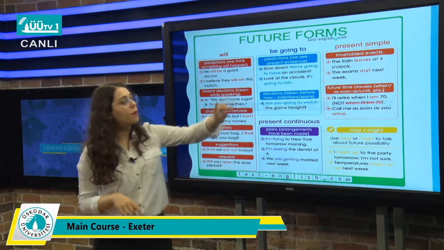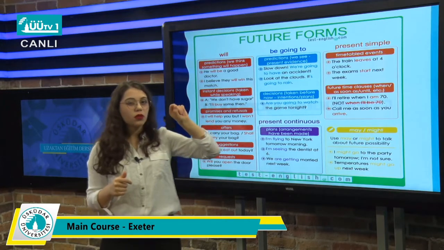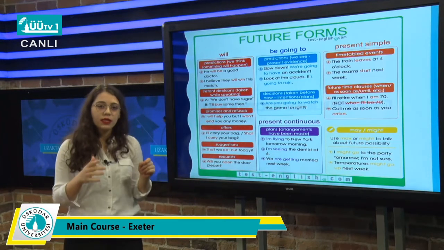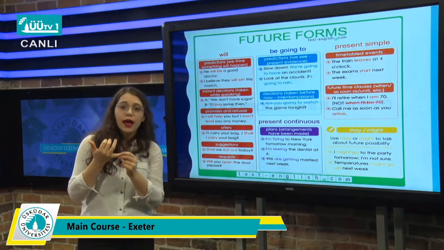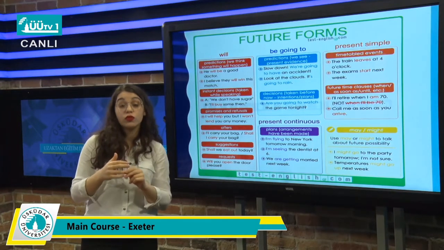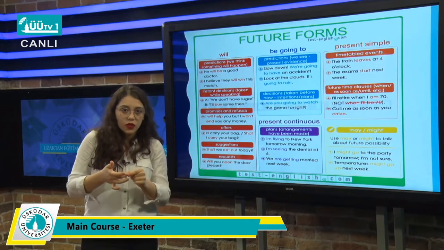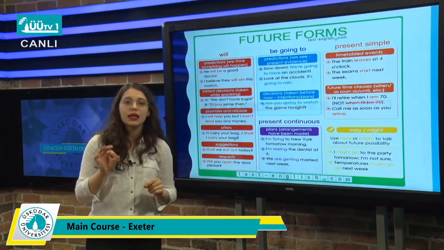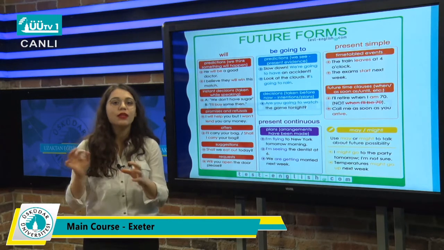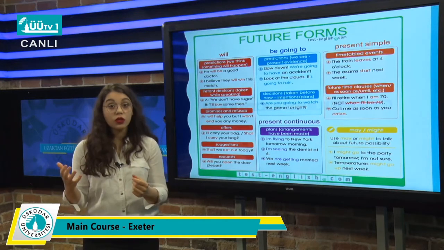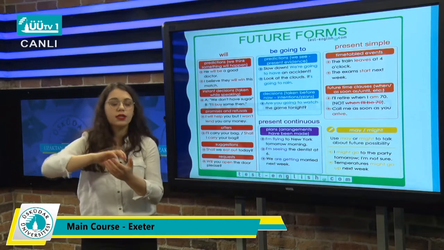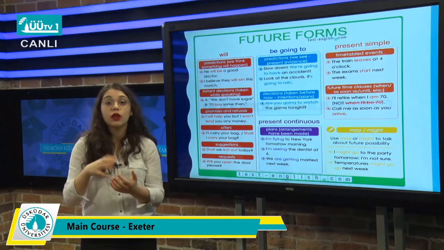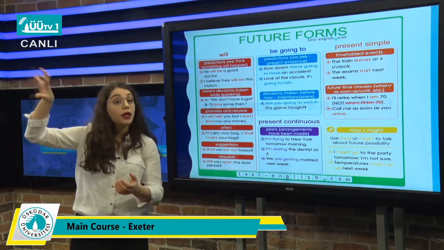And also present simple. Probably you will ask, what? But the present simple is normally used with what? When we're talking about facts and general truth, or when we're talking about habits, right? But also we use present simple tense for timetable events. So when you're talking about timetable events, probably you're talking about the future, because these things don't happen now. They're going to happen in the future.